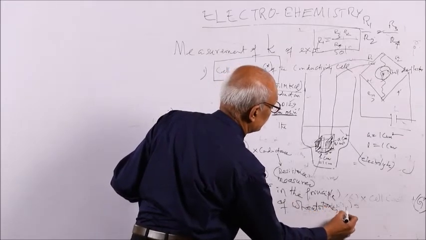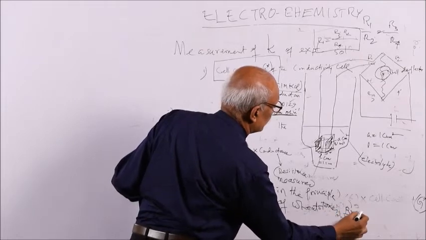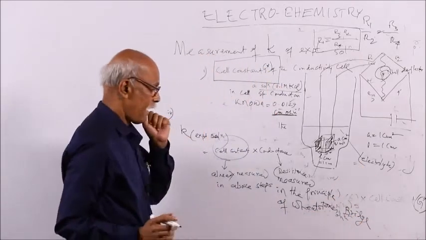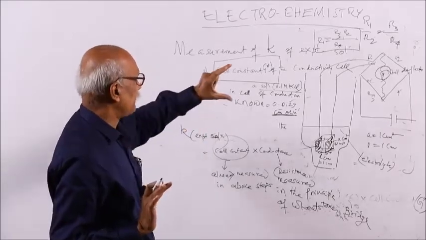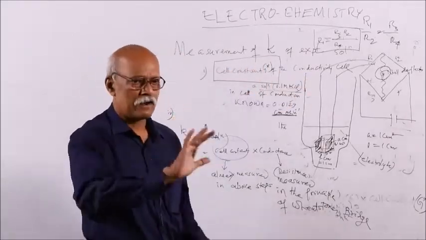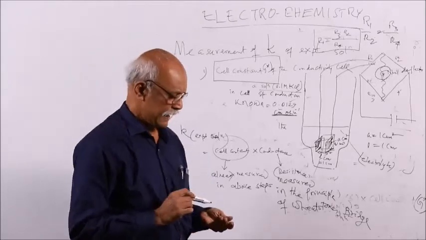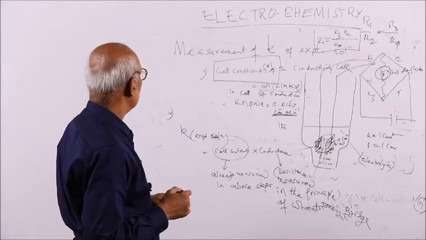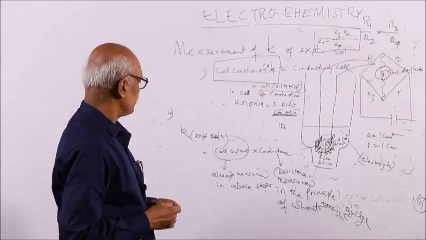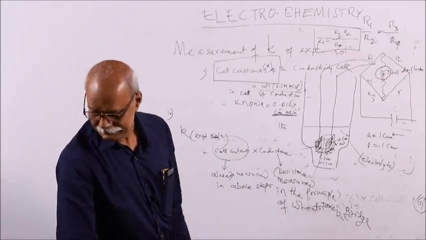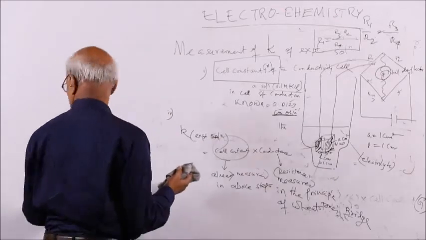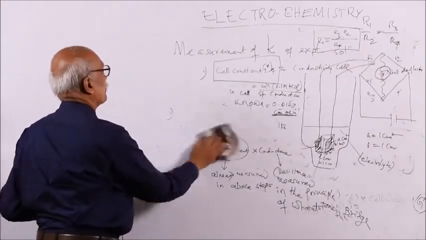When there is balance, with no deflection in the galvanometer and no current passing, then the arms are balanced, that is R1 by R2 equal to R3 by R4. So by this you can very well measure the specific conductance of any solution.